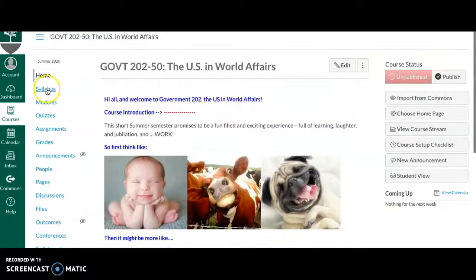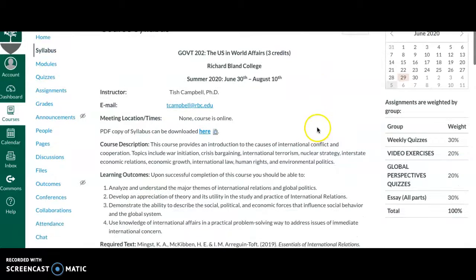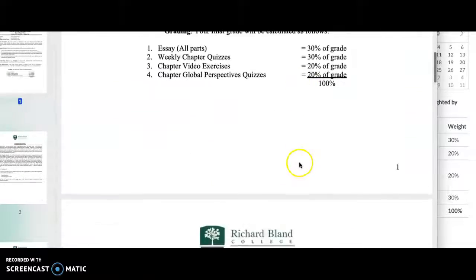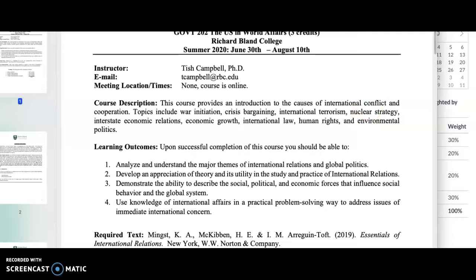So without further ado, we're going to jump right to the syllabus here. The class starts tomorrow, Tuesday, June 30th, going through August 10th. I usually check email every 24 hours, sometimes more than that, but you'll definitely get a response within 24 hours. I provided a PDF of the syllabus, and it can be downloaded here. It's really easy to print off and to have with you and to review.